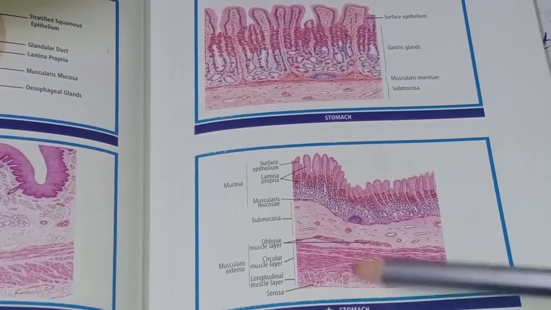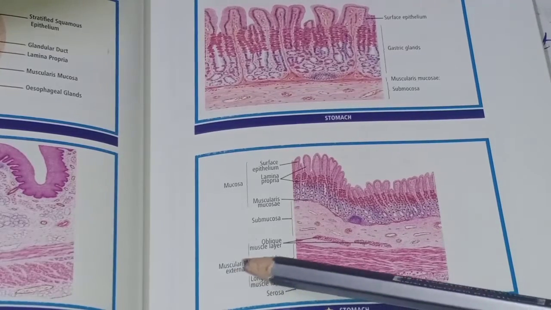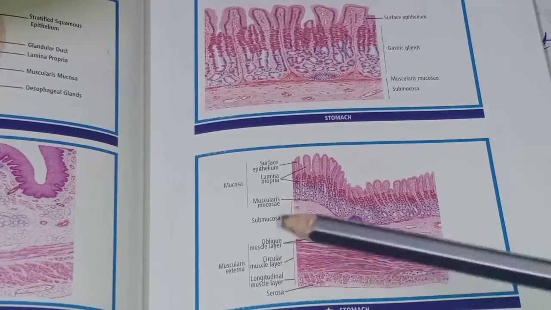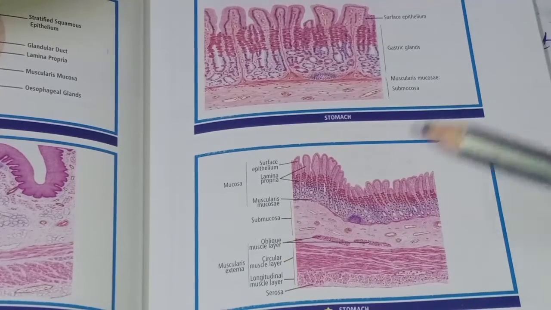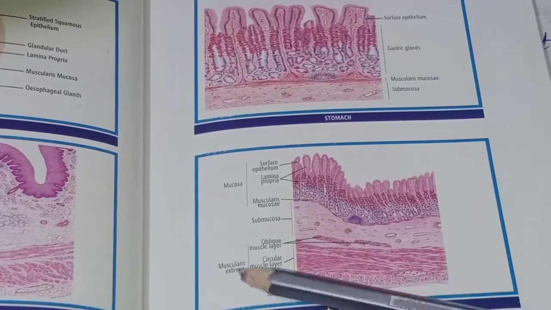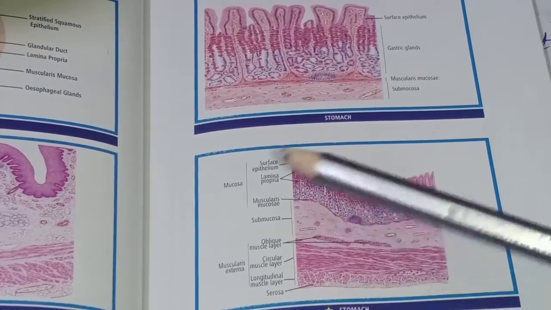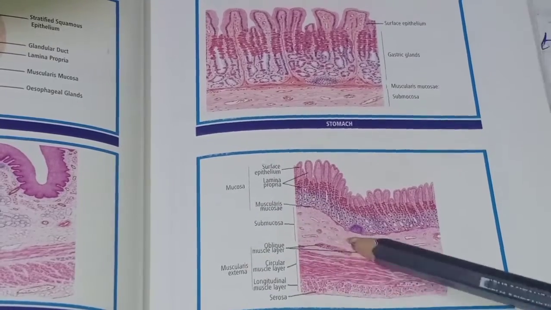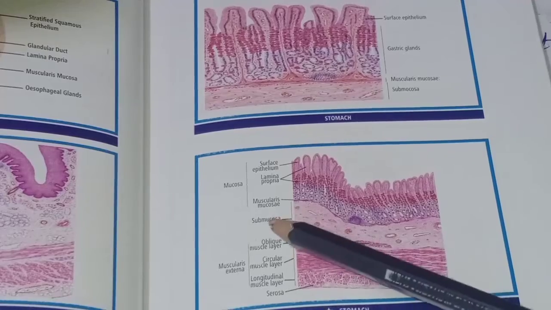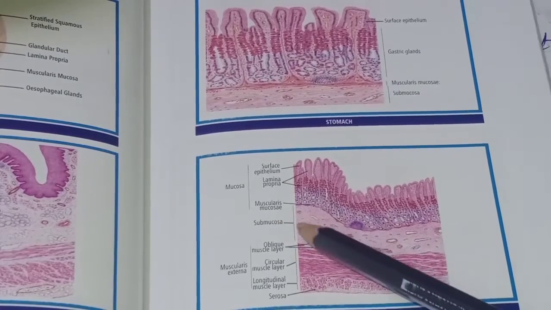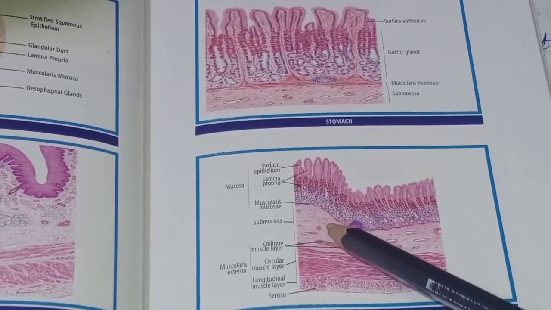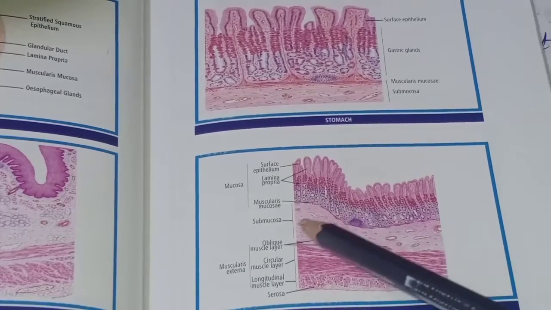So you can see the serosa layer, and you can see the muscularis layer, in which three muscular layers are present. It is a peculiarity of the stomach because in every viscera there will be only longitudinal and circular layers, with no oblique muscle layer. But in the stomach, in the muscularis layer, an oblique muscle layer is also present, and you can see the oblique muscular layer. Then there is the submucosa. As I told you, the submucosa consists of areolar tissue and blood vessels. As you can see, the blood vessels and all the areolar tissue.